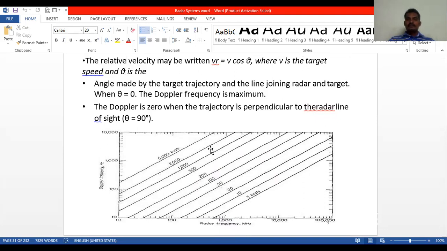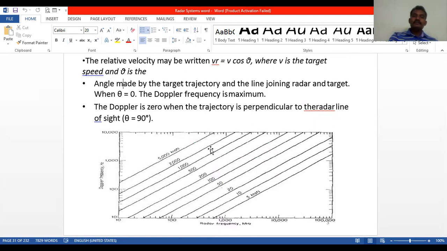When theta is 0, the Doppler frequency is maximum. The Doppler frequency is 0 when the trajectory is perpendicular to the radar line of sight, that is theta equal to 90 degrees.